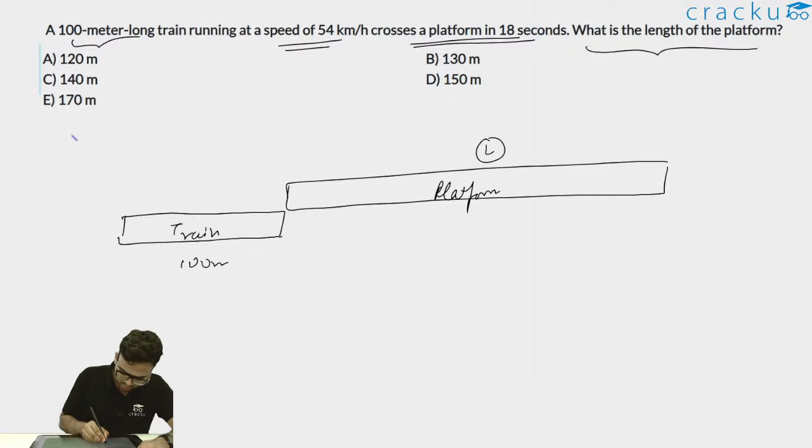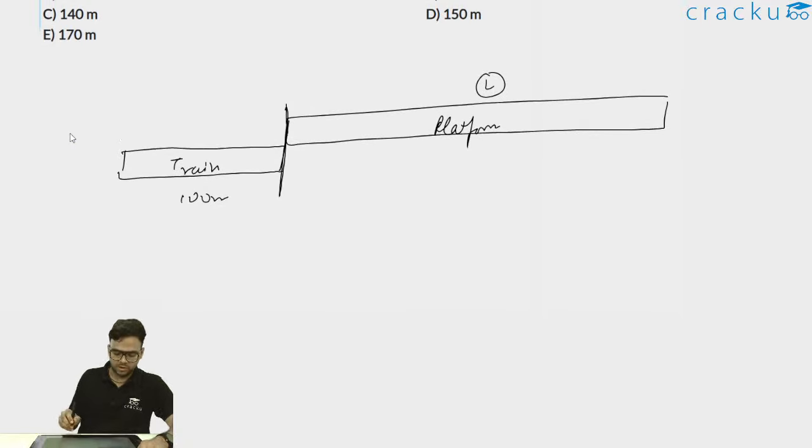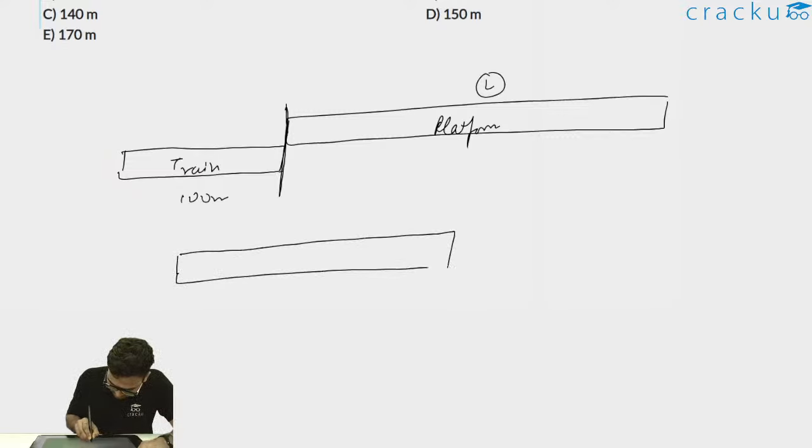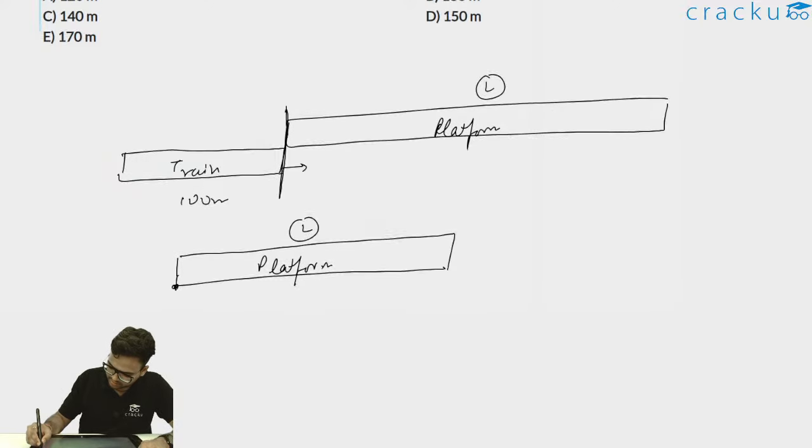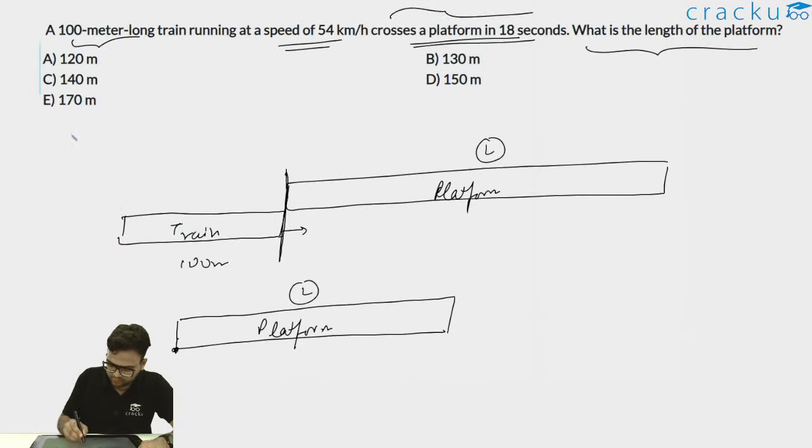So initially, this is the point when they are starting, when the train is entering to cross the platform. Now this is my initial point. Now my final point will be what? This will be my platform whose length is L. This was my starting point, the left end of the platform. It is moving in this direction. And it crosses the platform in 18 seconds.